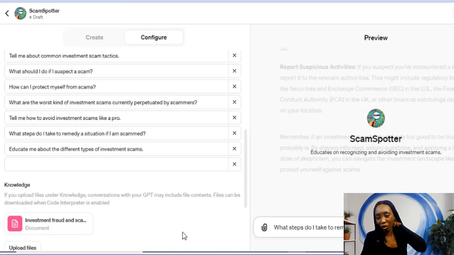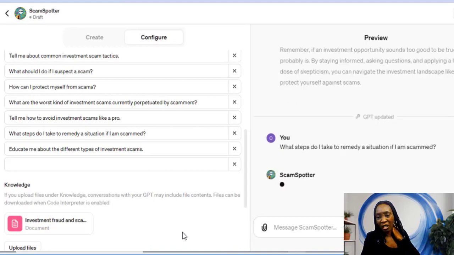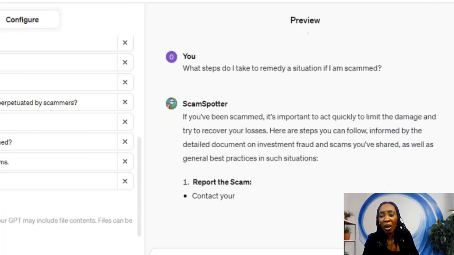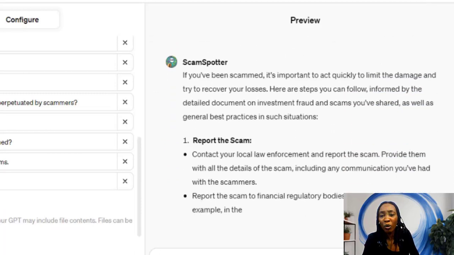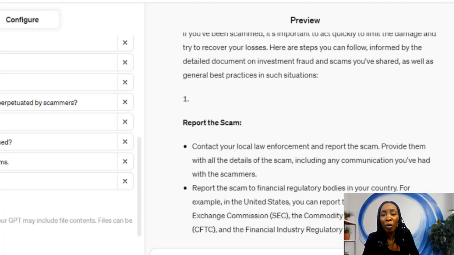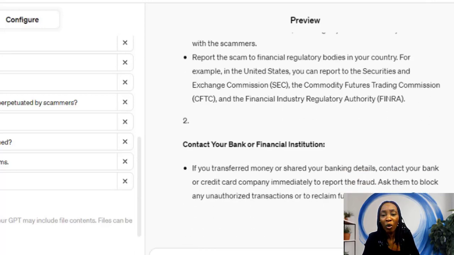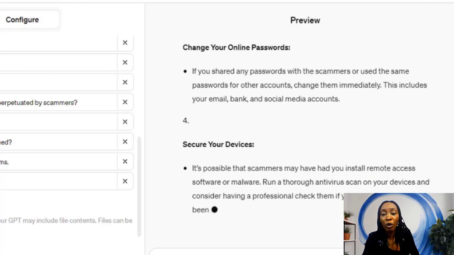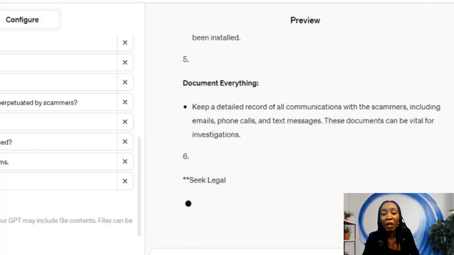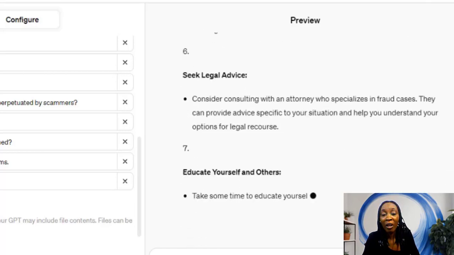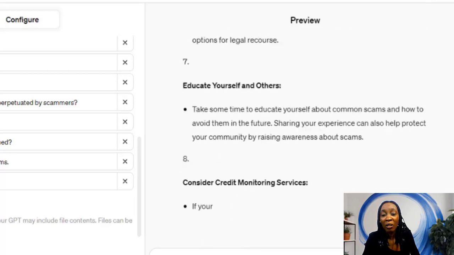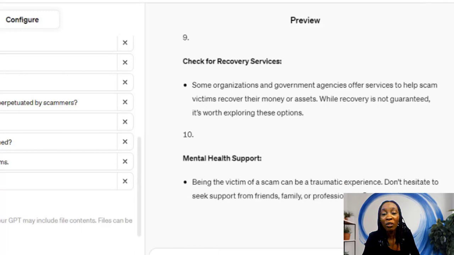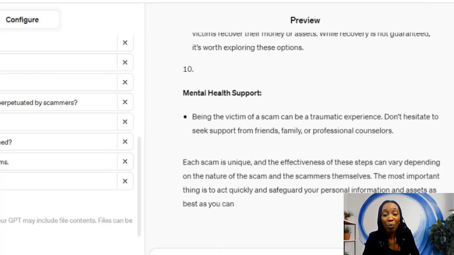What steps do I take to remedy a situation if I am scammed? If you've been scammed, it's important to act quickly to limit the damage and try to recover your losses. Number 1, report the scam. Number 2, contact your bank or financial institution. Number 3, change your online passwords. 4, secure your devices. 5, document everything. 6, seek legal advice. 7, educate yourself and others. 8, consider credit monitoring services. 9, check the recovery services. 10, get mental health support.